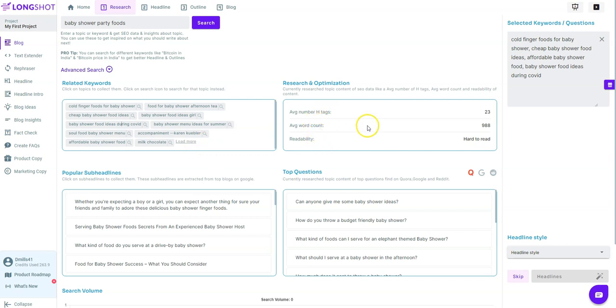And then it's telling us that the average number of heading or H2 tags is 23. Average word count is 988, so that's not bad. And readability, hard to read, so that's also, it's actually good when I see hard to read, because when you have the AI writer writing for you, it's generally going to write harder to read content. So I like that it says hard right there. So it's already giving us an optimization report right here, giving us a good idea of what kind of content we do need to read.